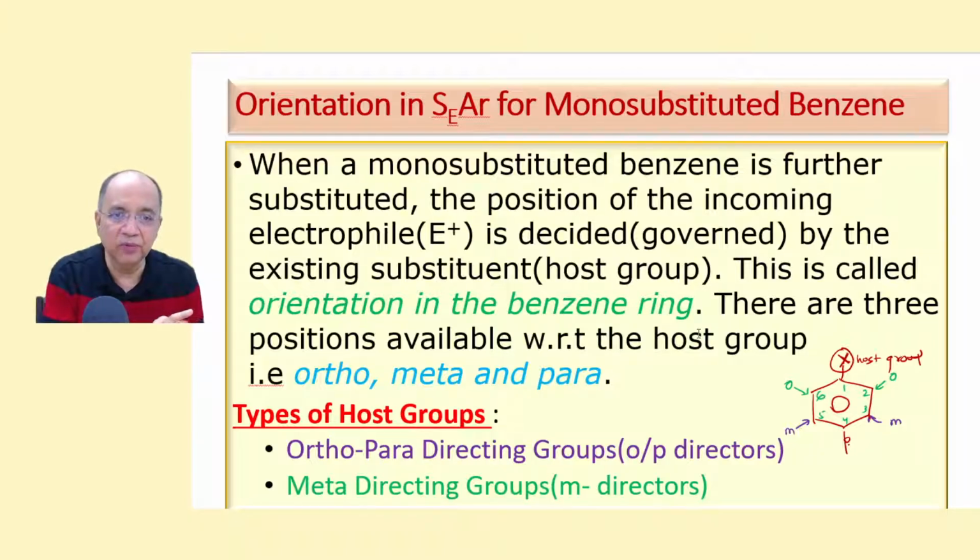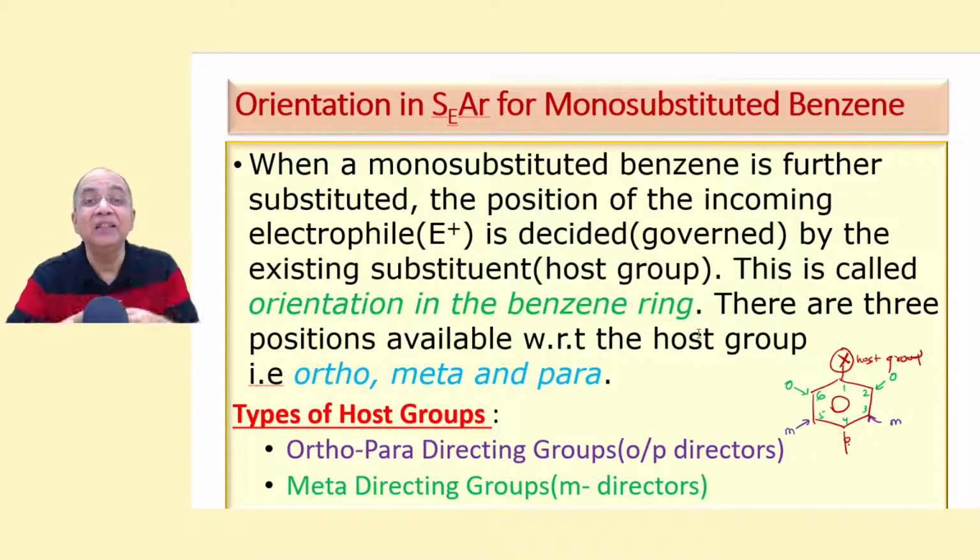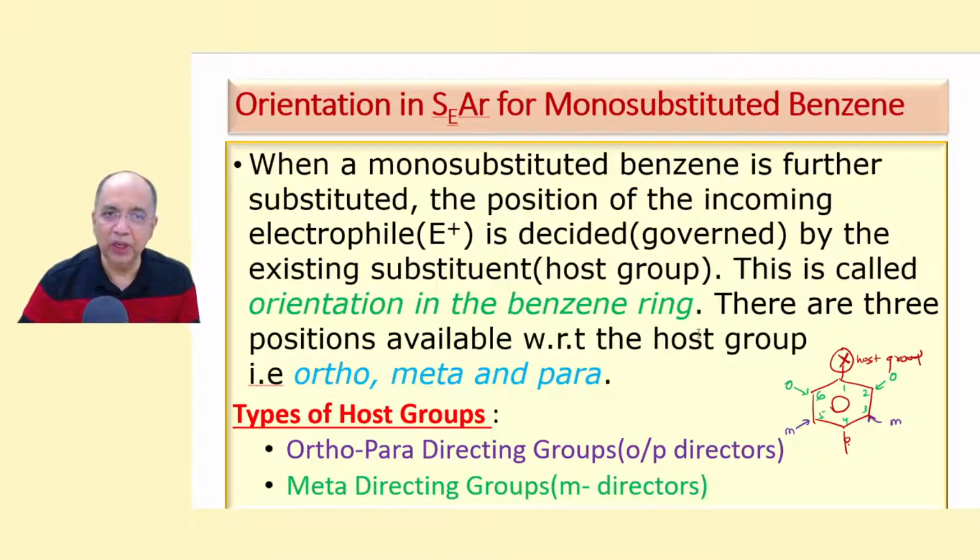It has been found that it is the host group which will decide the fate of the incoming electrophile. When a monosubstituted benzene is further substituted, the position of the incoming electrophile is decided or governed by the existing substituent or the host group. This is called the orientation in benzene ring.